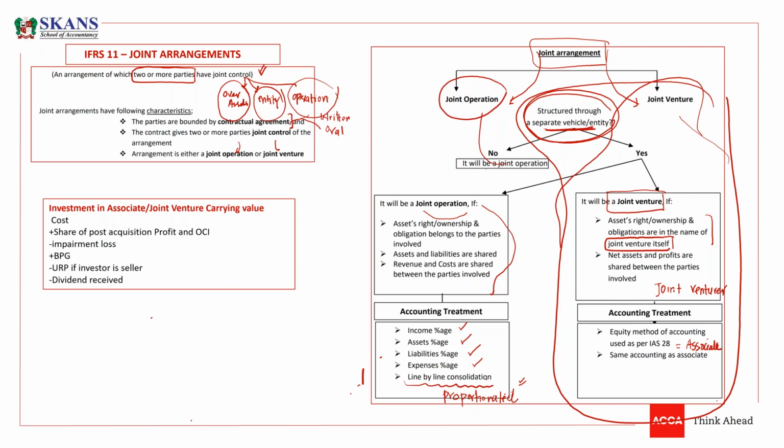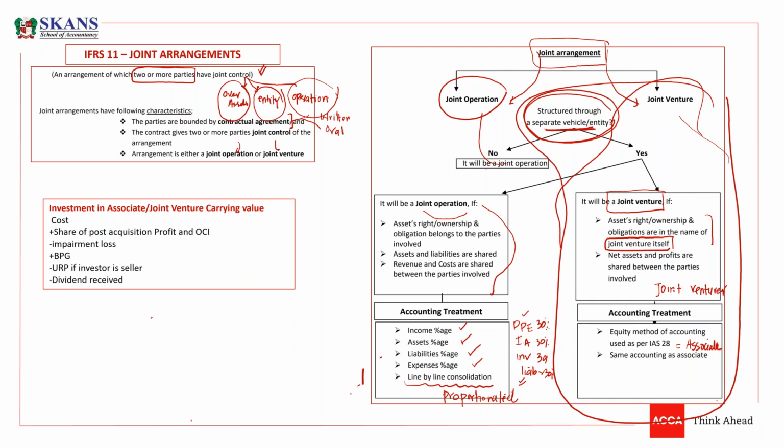It means if a joint operation has some property, plant and equipment, some intangible assets, some inventory and some liabilities, and we have 30% of these, we pick 30% of this PPE and add it to our property, plant and equipment. We take 30% of intangible assets and add to intangible assets. We pick 30% of inventory and 30% of liabilities. In the same way, we pick our percentage of income and expenses and combine them in our statement of comprehensive income.